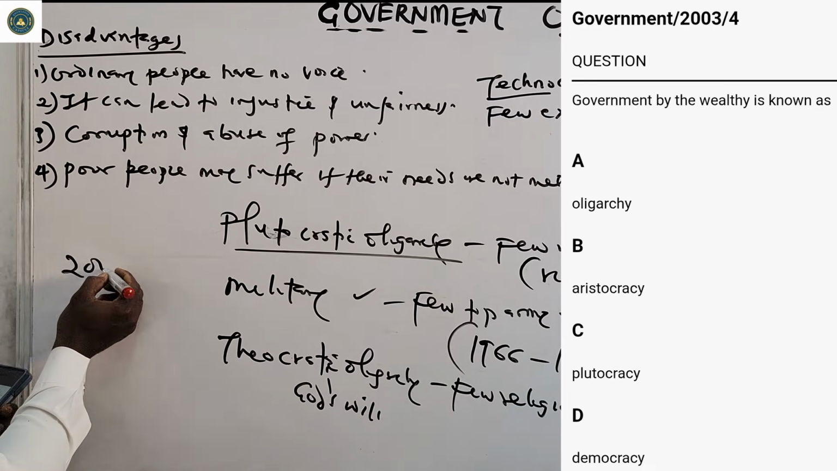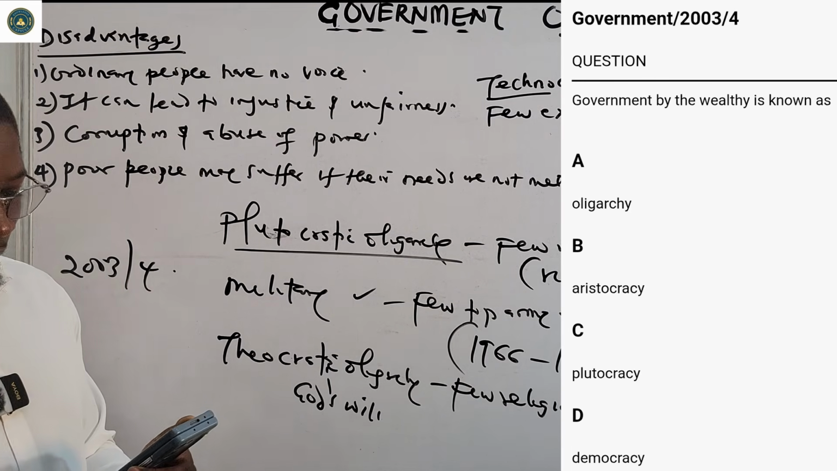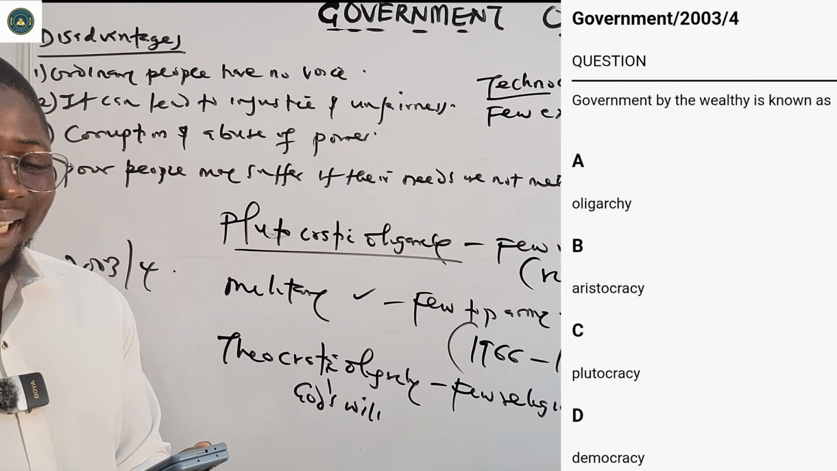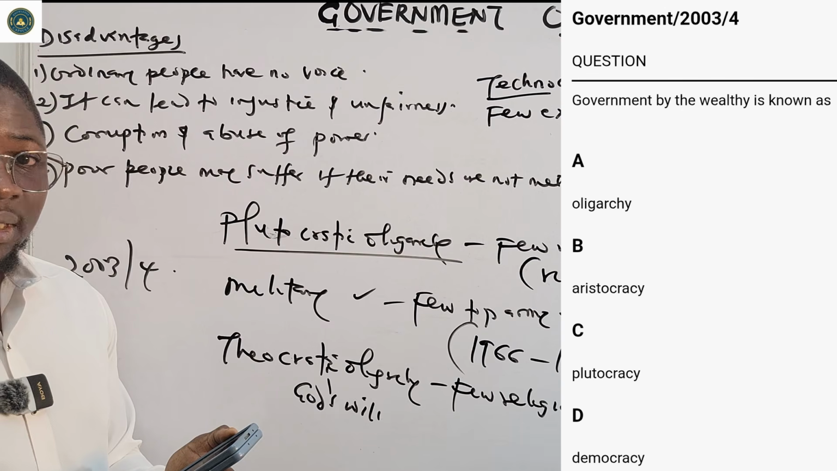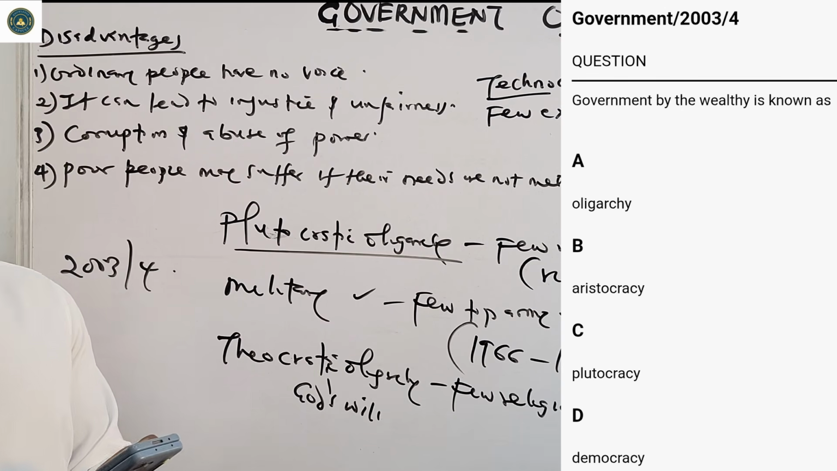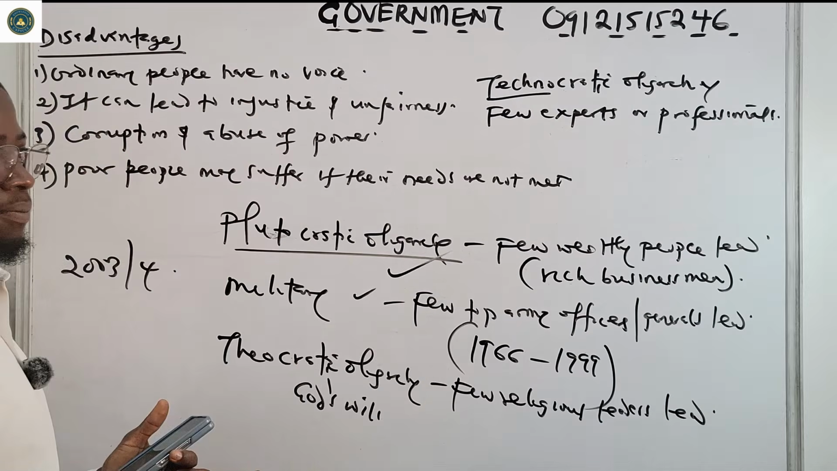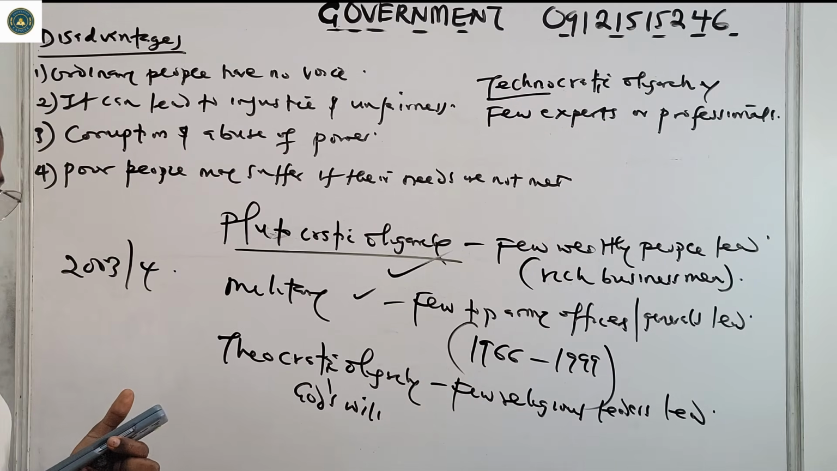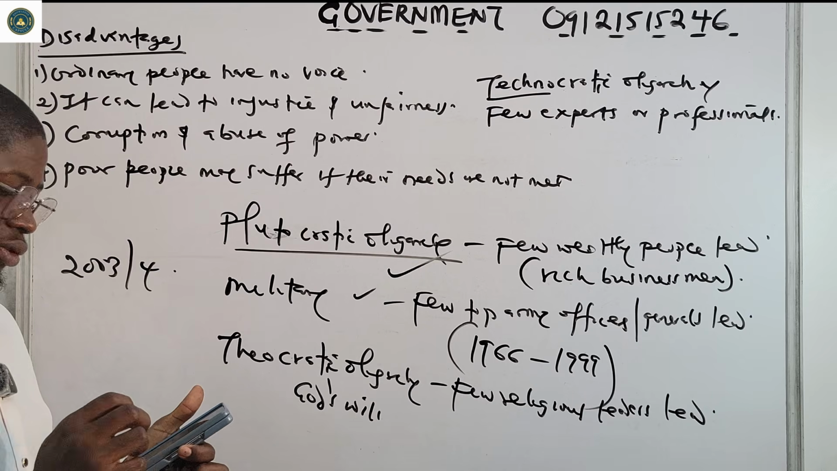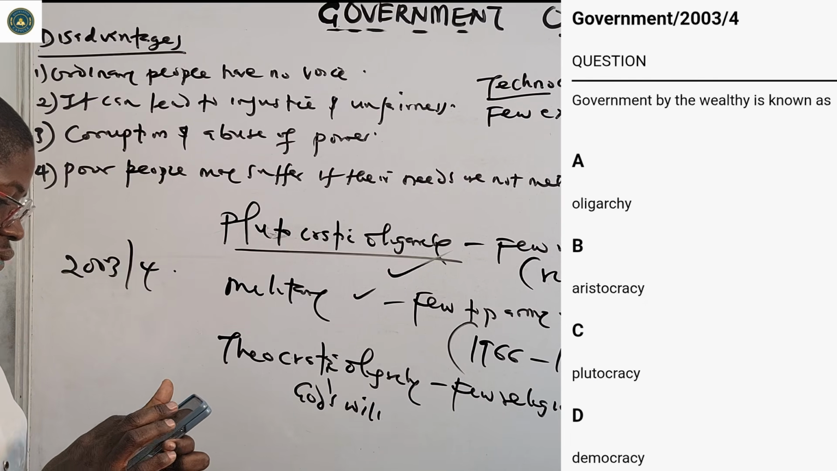2003 number 4. Government by the wealthy is known as what? A, oligarchy. B, aristocracy. C, plutocracy. D, democracy. Few wealthy people lead in plutocracy, so the answer is plutocracy. That is the first one we have seen.